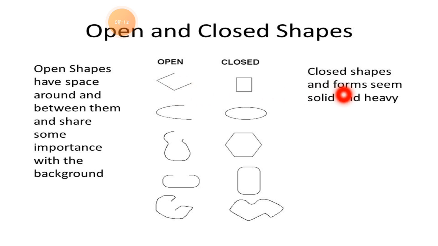Now what is the meaning of closed shape? Closed shapes and forms seem solid and heavy. Here in the closed shape, you can see there is no way to come out or go in. You can see in the picture, there is no way to go in or come out. You can compare both shapes because both are together, so the comparison will be easy for you, to see what is the meaning of an open shape and what is the meaning of a closed shape.